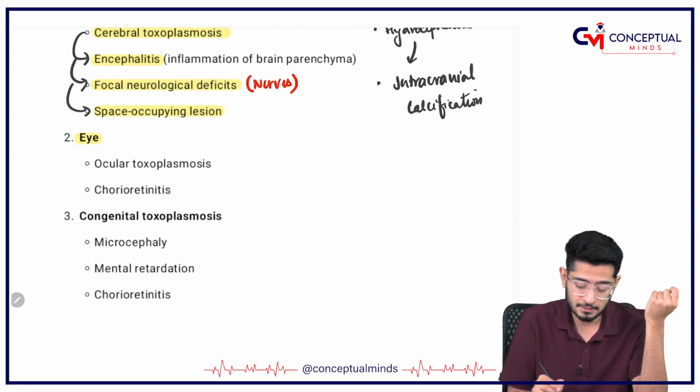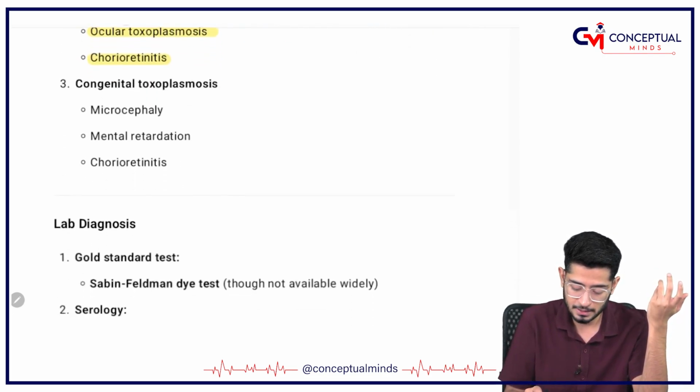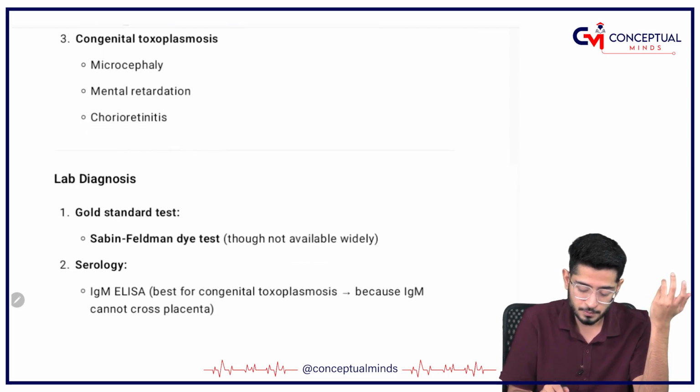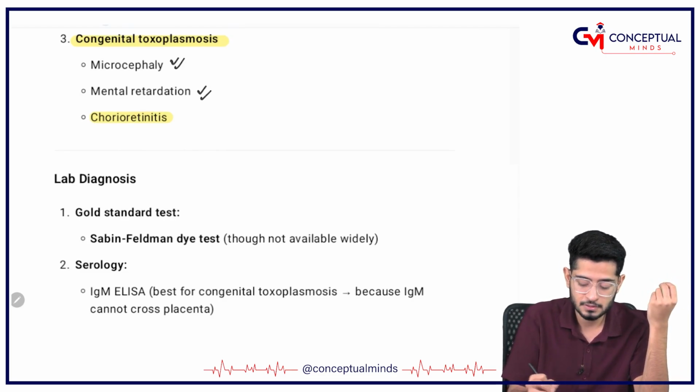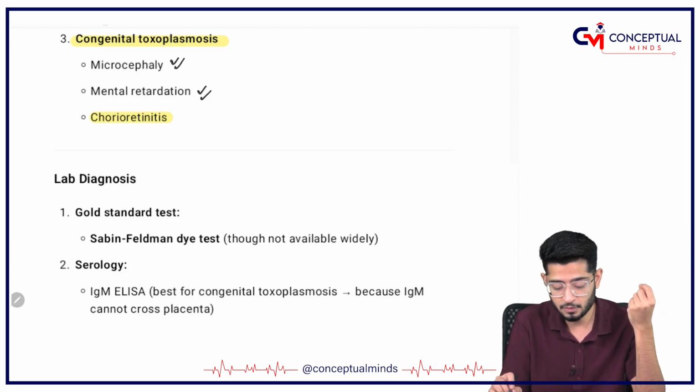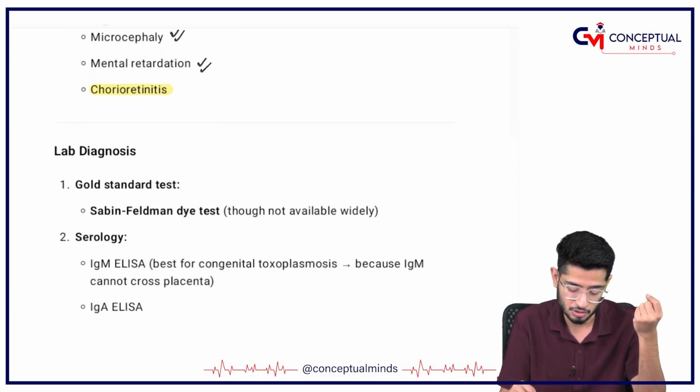Similarly, as you have seen in the eyes of neonates, in adults it can cause ocular toxoplasmosis and chorioretinitis. In congenital toxoplasma, yes, I have told you, my dear friends, there is chorioretinitis. And please remember two more things. One is the mental retardation and the other is going to be the microcephaly. Microcephaly and mental retardation. Okay.